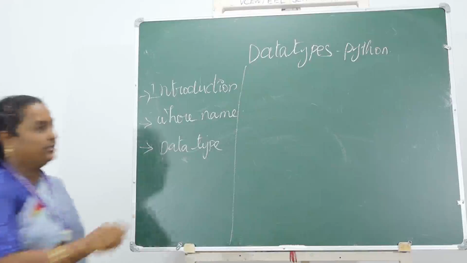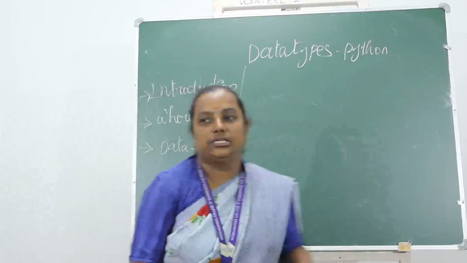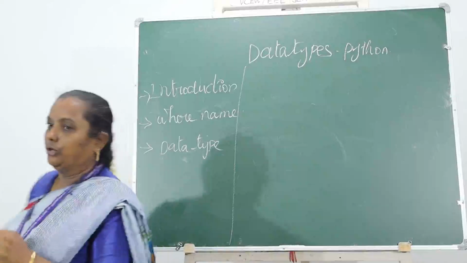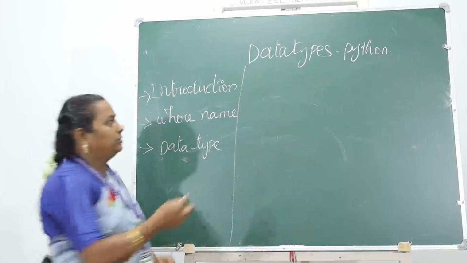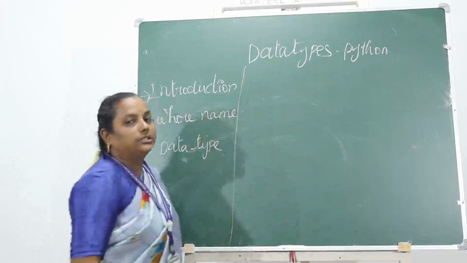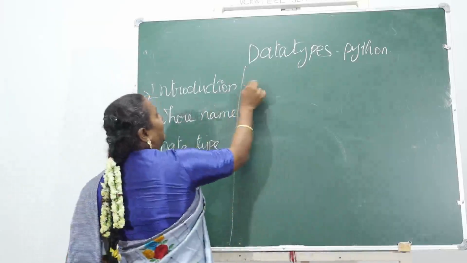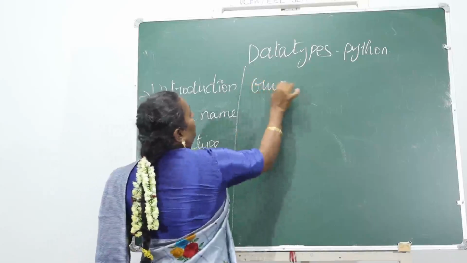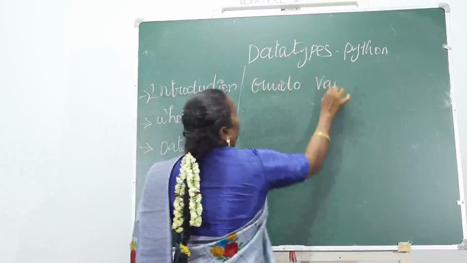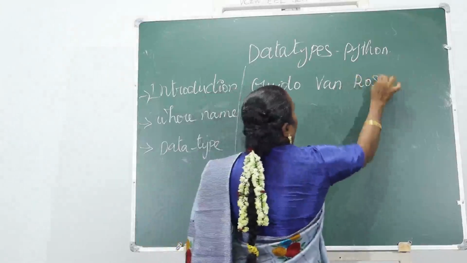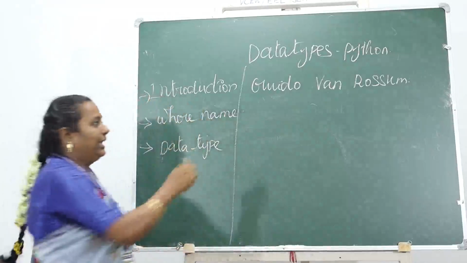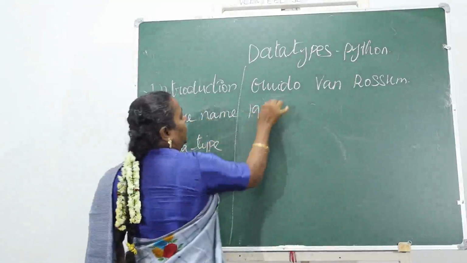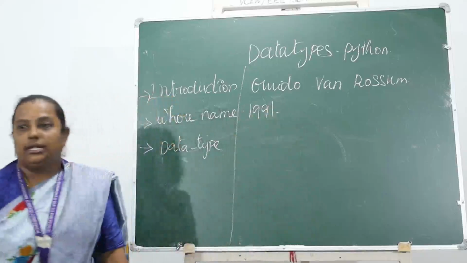So first is the introduction. Does anyone know where the name Python came from? I will tell you. It was developed by Guido van Rossum in the year 1991.